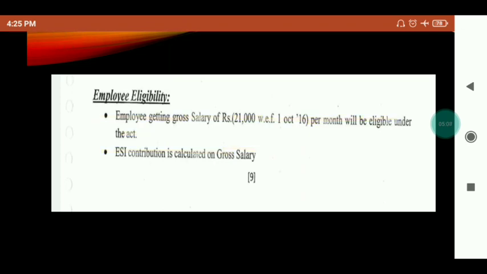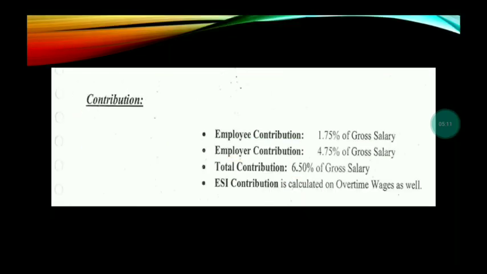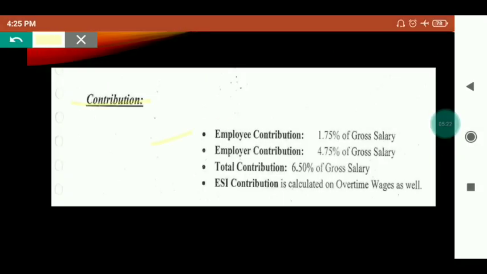Then come to the contribution part. Currently the employee contribution is 0.75% of gross salary, and the employer contribution is 3.25% of gross salary.